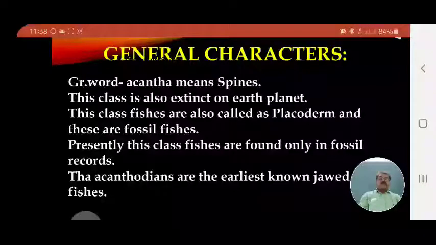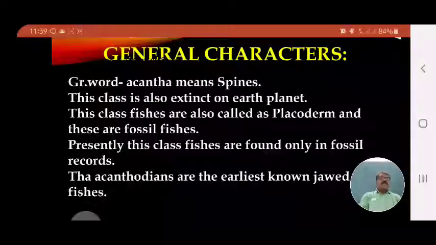These fishes are also called placodermi, as I told you in the last period. Placodermi means plate-like bony armor. A bony shield is present on the body, and this bony armor is used for offensive and defensive purposes. Hence they are called placoderms, and they are fossil fishes only.